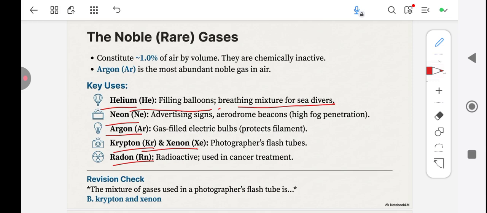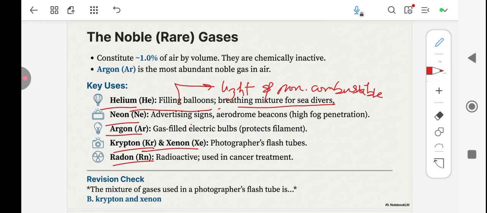The reason why helium is used for filling balloons is because helium is light and non-combustible. What does it mean? It means that helium is light, so it can float. And if there is a fire outbreak, it does not catch fire. That's why we can't use hydrogen for balloons.